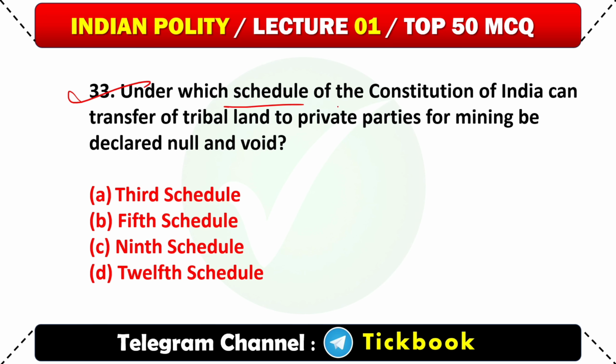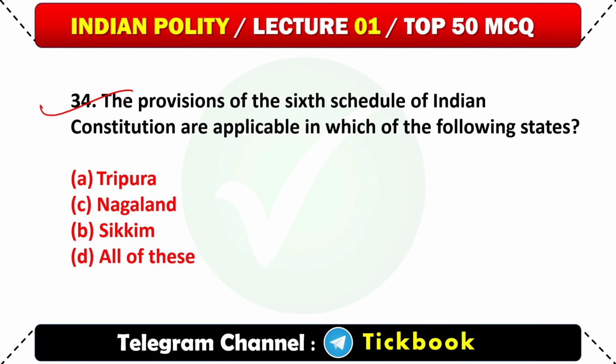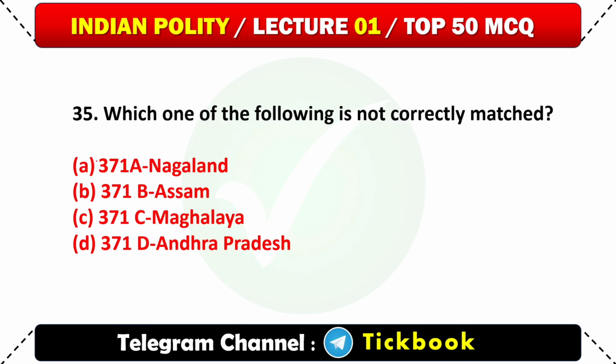33. Under which schedule of the Constitution of India can transfer of tribal land to private parties for mining be declared null and void? Option number B. 5th schedule. 34. The provisions of 6th schedule of Indian Constitution are applicable in which of the following states? Option number A. Tripura. 35. Which of the following is not correctly matched? Option number C. 371C. Meghalaya is not correctly matched.